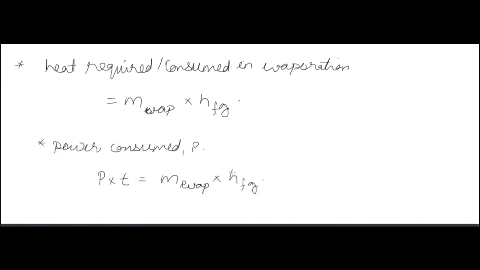So evaporated mass into latent heat of vaporization, you will get the heat required. And if you are given power, power into time is energy. Power is joule per second, so if you multiply with time in seconds, you will get the unit joule. So if power consumed is given, then P into t is equal to heat required or consumed in evaporation, that is m evaporated into HFG.